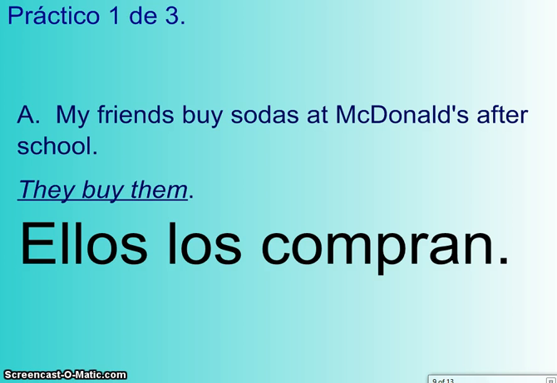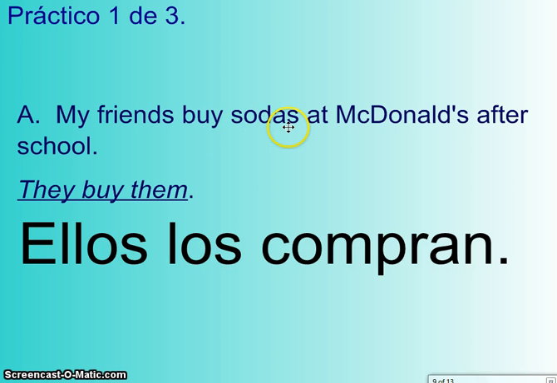Practice problem number 1. My friends buy sodas at McDonald's after school. Do you guys remember what sodas are? Los refrescos, right? If you want to say they buy them, being sodas, it's ellos los compran. They buy is ellos compran. Los is the direct object pronoun. Los is talking about sodas.